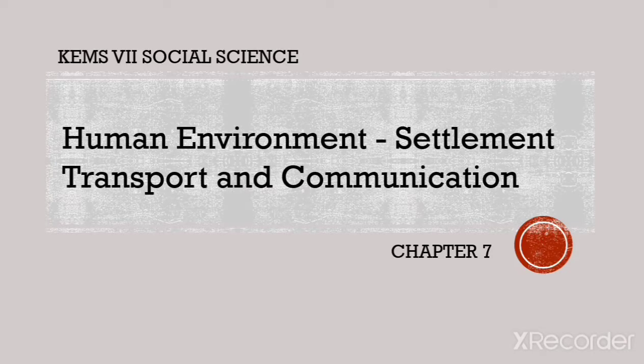Good morning, my dear children. Today we are going to study Geography Chapter 7: Human Environment, Settlement, Transport and Communication. The topics in the chapter: settlements, rural settlements, urban settlements, transport, roadways, railways, waterways, airways, and communication. So, let's get started with the topics.